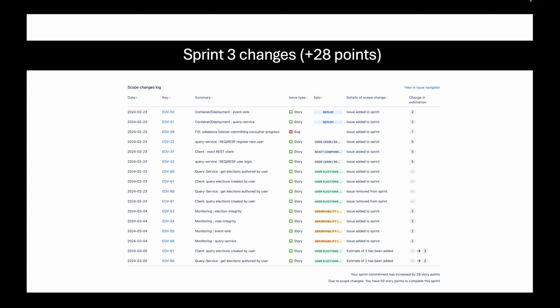We added some observability stories from the backlog, and then some of the containerization stories. There was a new epic that was created and put into place for Sprint 4, but we initially put it in Sprint 3. So you can see here that it was added and then removed and then sized during the sprint, but it's going to be worked on in Sprint 4. And we also found a bug to do with the way consumers are committing their progress before shutting down the application, and that has been fixed.